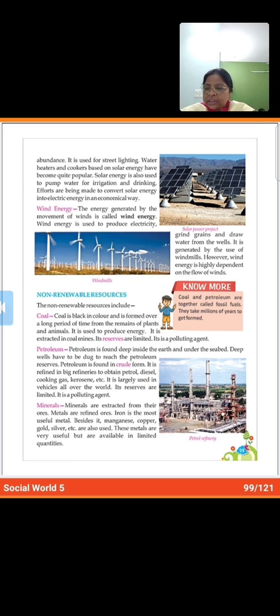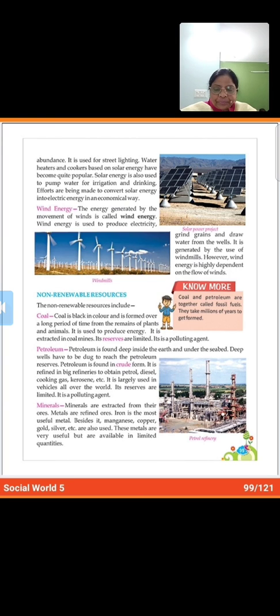Our next is petroleum. Next fossil fuel is petroleum. Petroleum is found deep inside the earth and under the seabed. Deep wells have to be dug to reach the petroleum reserves. Petroleum is found in crude form. It is refined in big refineries to obtain petrol, diesel, cooking gas, kerosene, etc. It is largely used in vehicles all over the world. Its reserves are limited. It is a polluting agent.